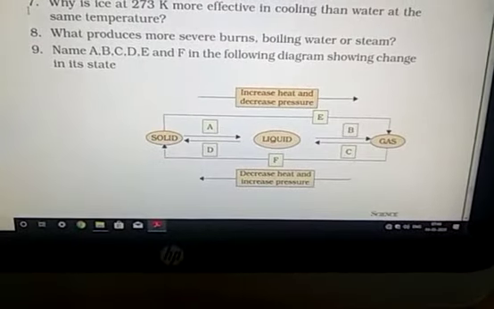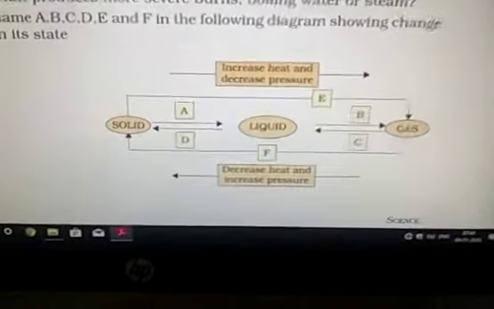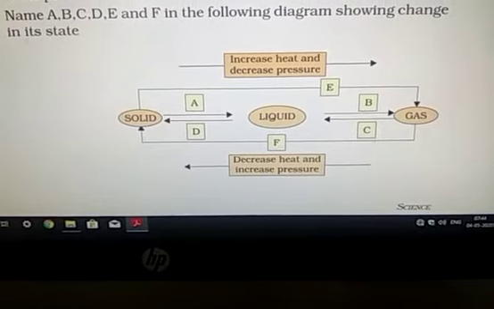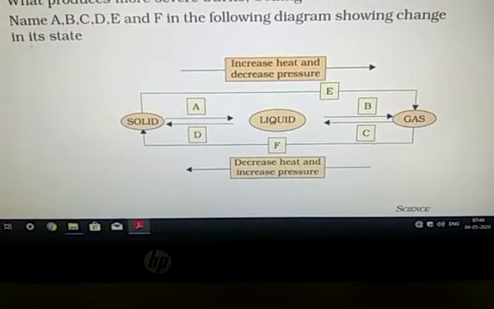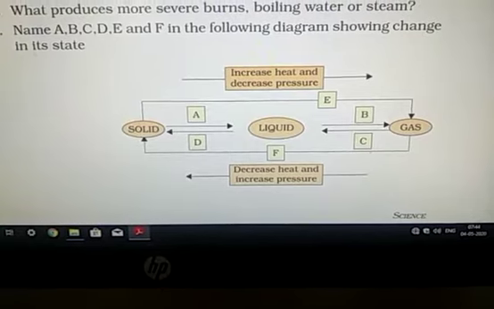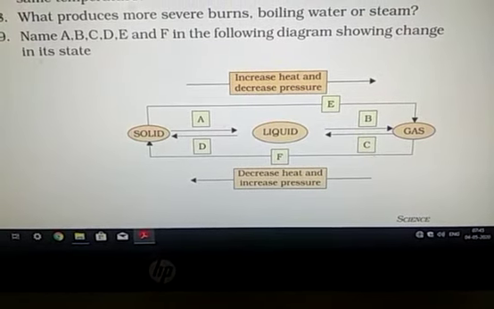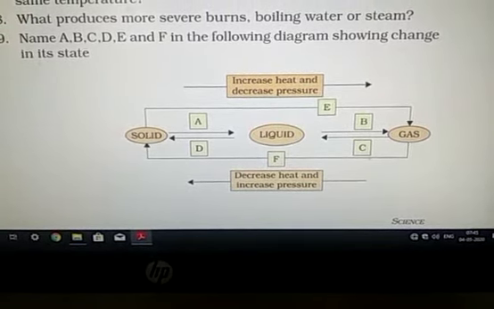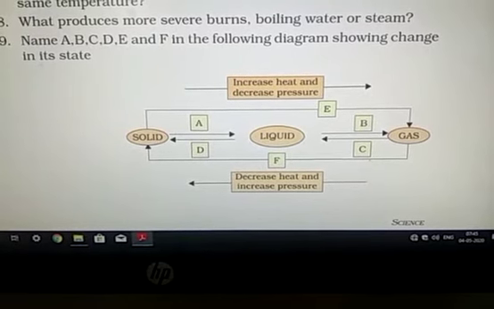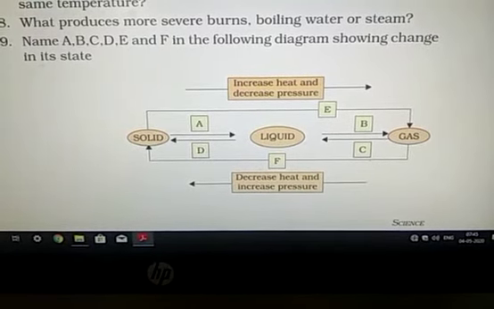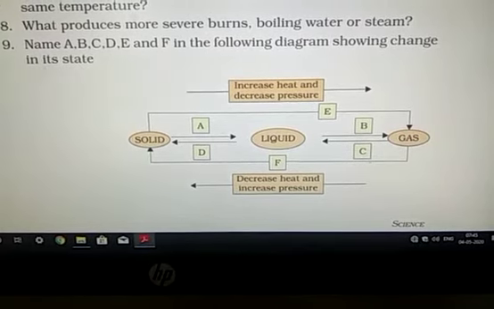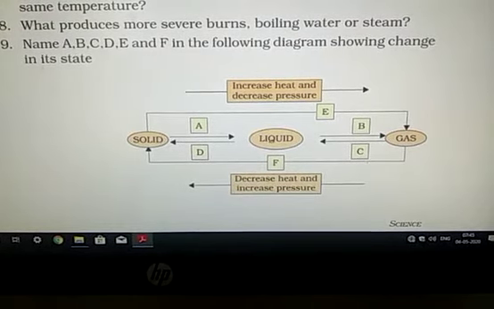Name the processes A, B, C, D, E in the following figure. Solid to liquid, A, this is fusion or melting. Liquid changes into gas, B is vaporization. Gas changes into liquid, C, this is known as condensation. Liquid changes into solid, D, this is known as freezing.